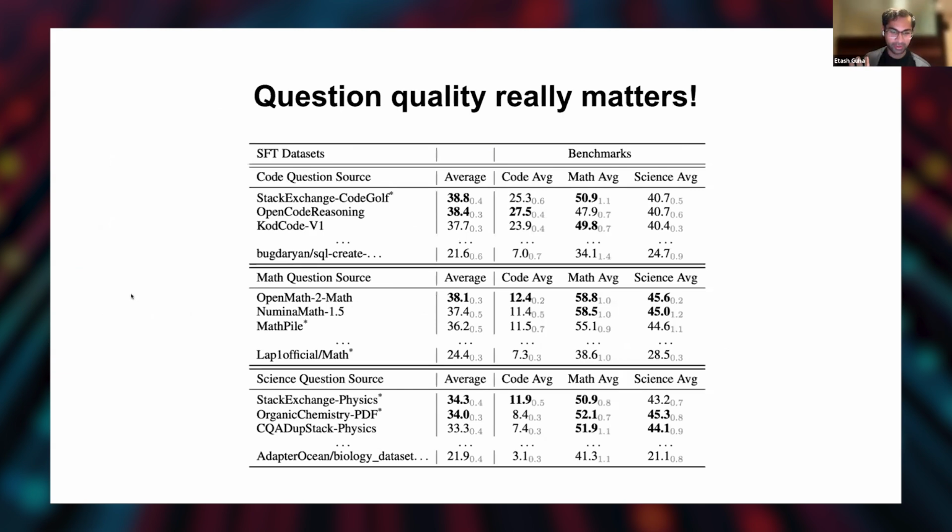So the very first question we're going to answer is how we actually get our questions. If a data set is a bunch of question and answer pairs, how do we get our questions? We can start with ablating different generation techniques. In this table, we've looked at different ways of generating code questions, the second way of different ways of generating math questions, and the third way of different ways of generating science questions.